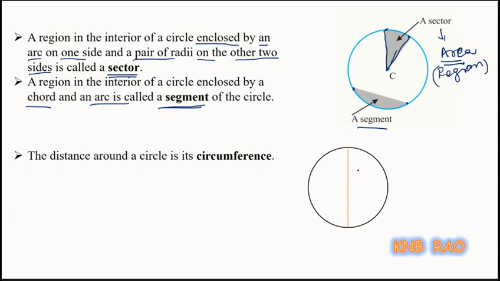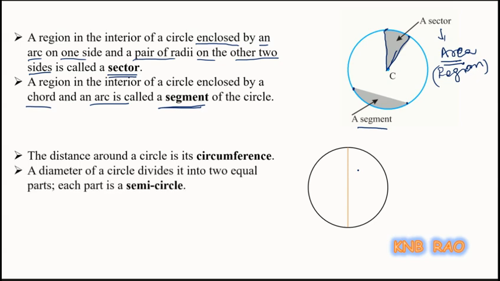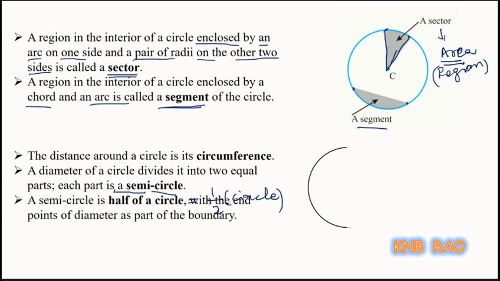So a diameter of a circle divides the circle into two equal parts. Each part is called a semicircle. So now I got a semicircle, which is half of the circle. A semicircle is half of the circle with the points of diameter as part of the boundary.